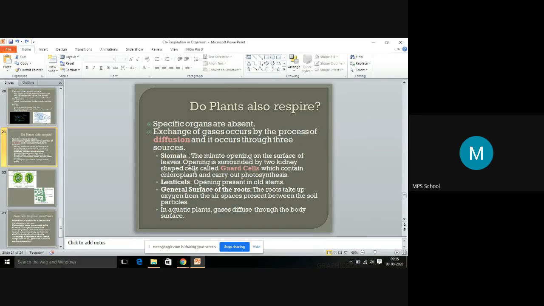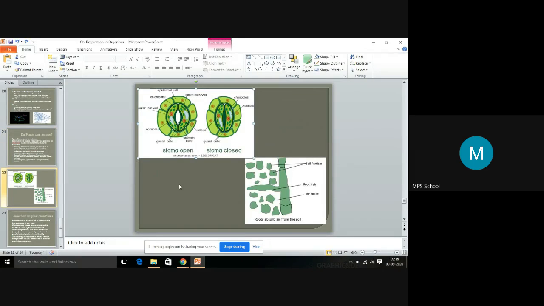In plants there are three sources. How does the respiration happen? Through the stomata. Through the stomata we see the minute openings on the surface of the leaves. You have learned about plants in your previous classes, you have studied about the stomata. So this is the stomata structure. On the leaf, there is an opening present, which is the stomata. This is the open structure of the stomata, and this is the closed structure of the stomata.